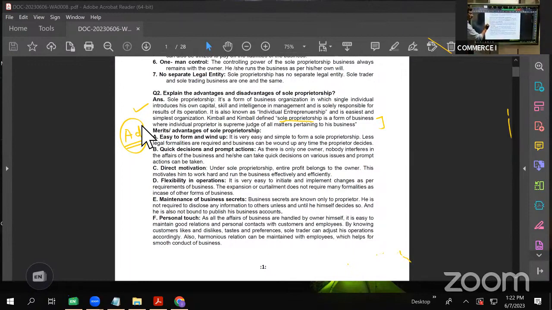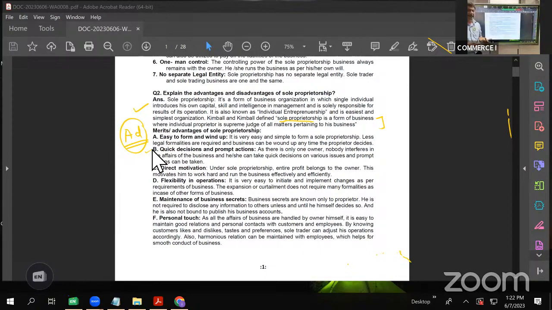The second one is quick decision and prompt action. See, suppose you have a business where 4 or 5 partners are there, let us say a partnership firm where 5 partners are there. If any decision regarding the business is to be taken, then it can happen only when all 5 give their consent, or at least a majority give their consent, then only that decision can be taken. But in case of a sole proprietor, there is only one person to take the call. There is only one person to take the decision.